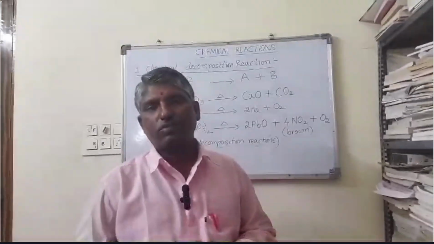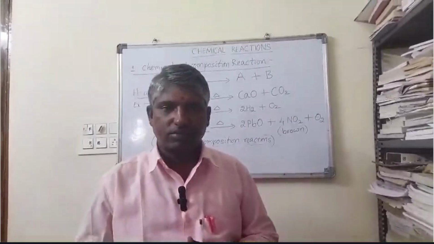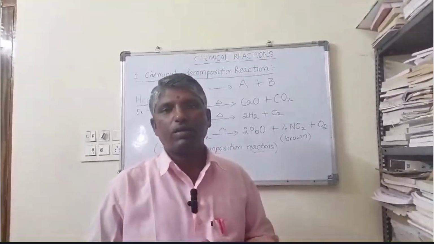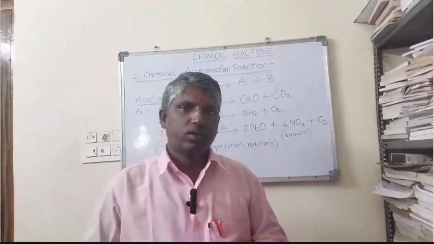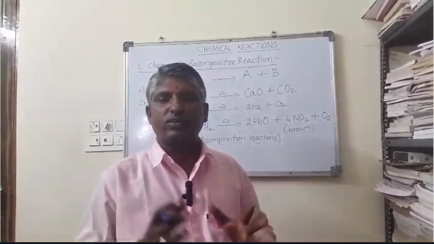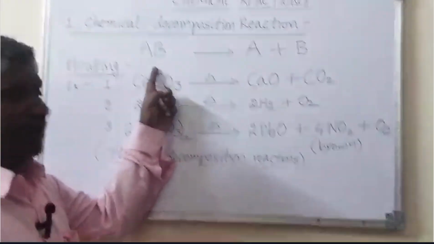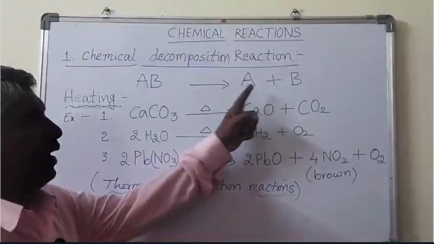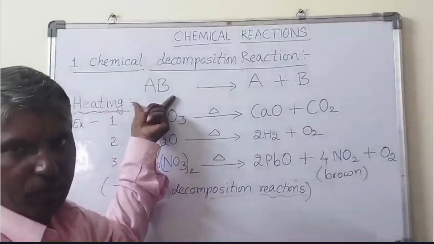When any one substance is separated into two or more substances, such reactions are called chemical decomposition reactions. A chemical decomposition reaction can be expressed by one general equation: AB gives rise to A plus B. Here AB is a compound.